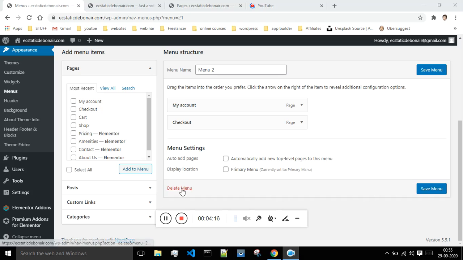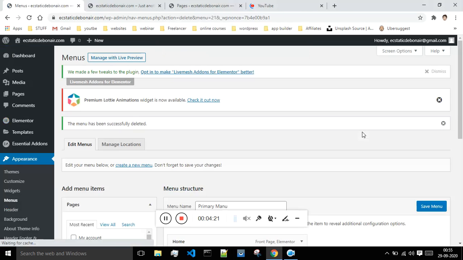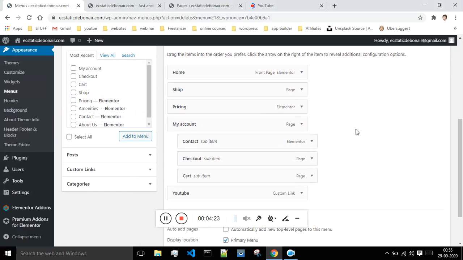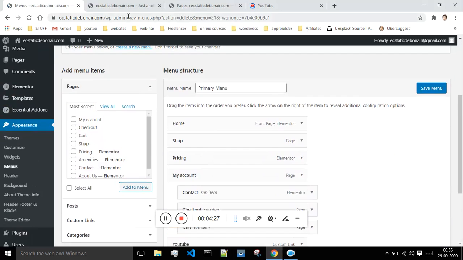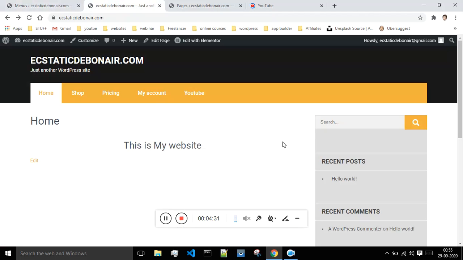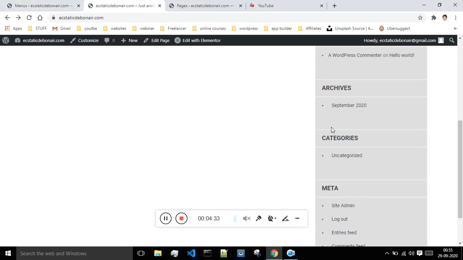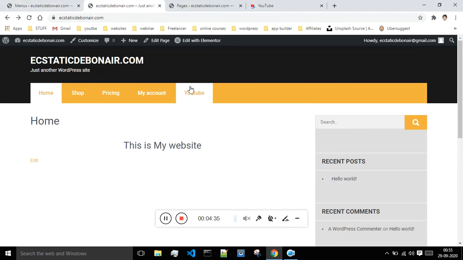And if you don't want this menu, you can delete it. You just have to say delete menu and it will be gone. Okay guys, so this is how you can create a different menu, but as of now this menu that we have is known as the primary menu, which will be present on my home page. And as of now this is how our empty website looks. So I will show you how to edit this in our future classes.